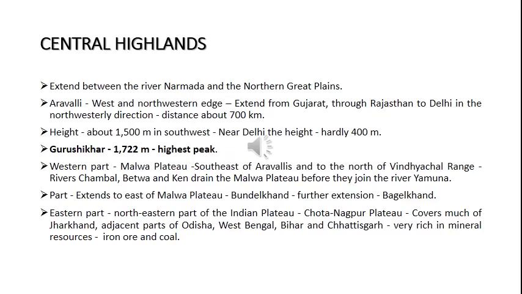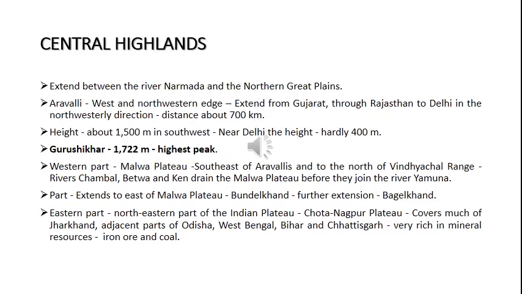These hills extend from Gujarat through Rajasthan almost to Delhi in a northwesterly direction for a distance of about 700 kilometers.